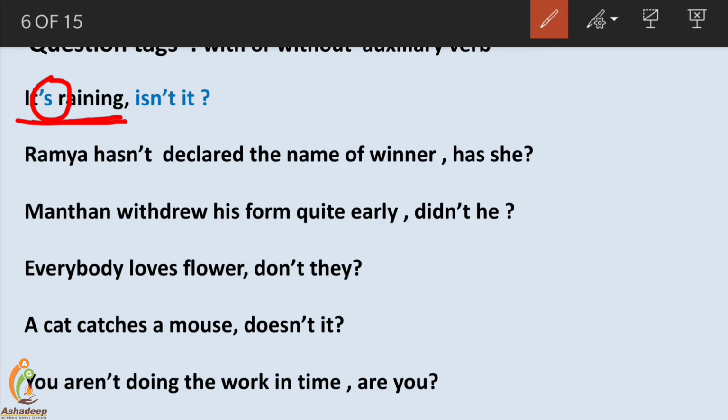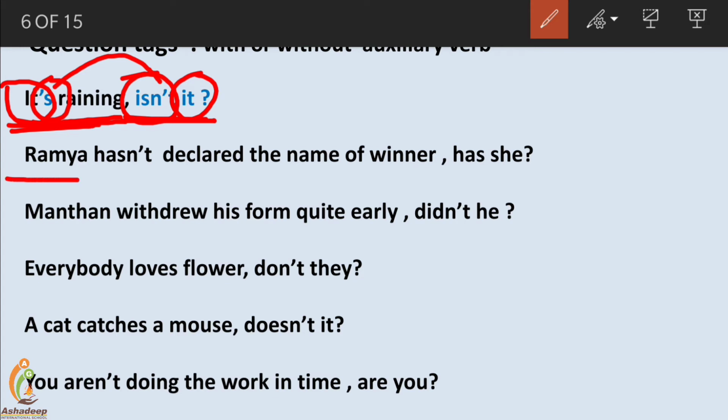Next example, here it's raining. Is is the auxiliary verb here. In the question tag it's changed into isn't. The sentence is positive, the question tag negative. So the negative form of the auxiliary verb is isn't here, and the pronoun is it. So here, isn't it? Next example, Ramya hasn't declared the name of the winner.